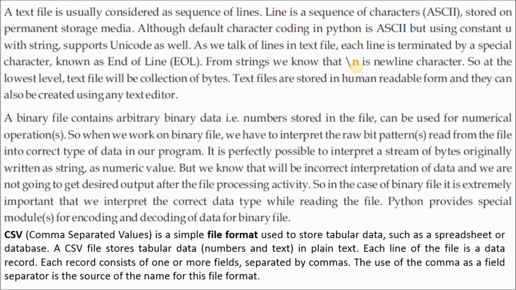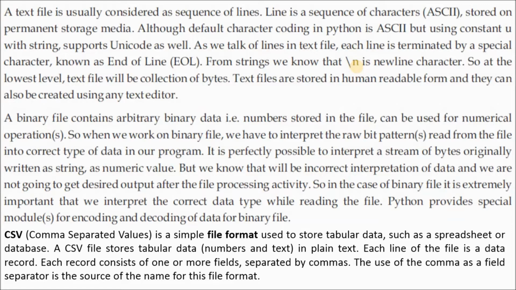So what is a binary file then? A binary file means numerical operations you can do in the binary file system. That is the main fact. A binary file contains arbitrary binary data, that is, numbers stored in a file, which can be used for numerical operations. When we work on binary files, we have to interpret the raw bit pattern read from the file into the correct type of data in our program.